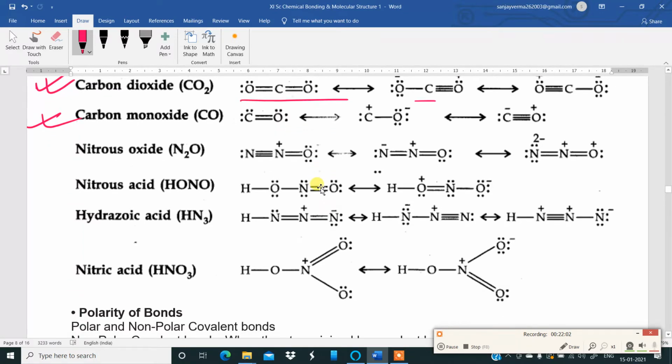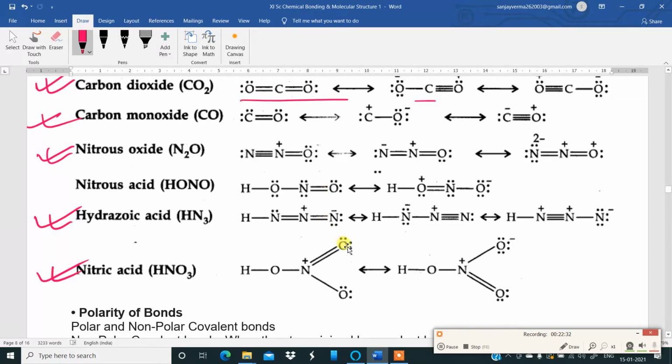Very, very important chart. Carbon dioxide, carbon monoxide. These are all Lewis structures. Using Lewis structures, we are showing the resonating forms. Nitrous oxide, then nitrous acid HONO, then hydrazoic acid HN3, nitric acid. These are all important. Find them.